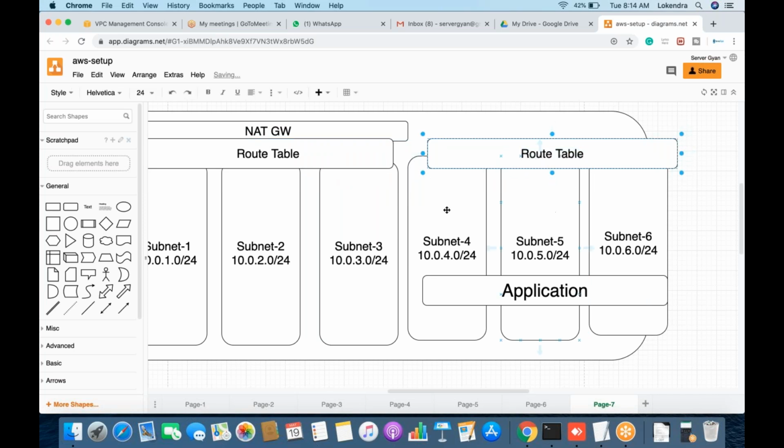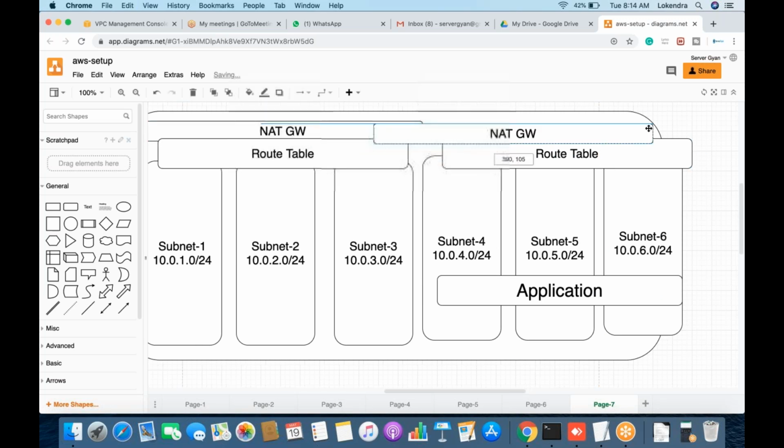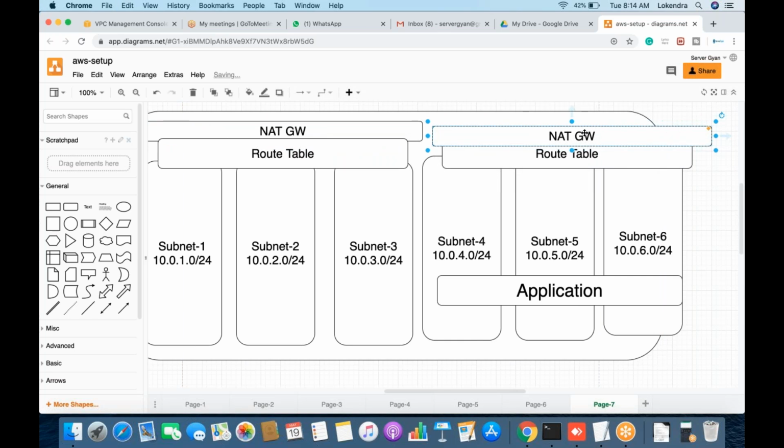So this is going to be the route table for these three subnets. These three subnets will be explicitly associated with this route table. Now, when we are talking about this route table, what type of gateway is associated with it? For example, you are going to associate an internet gateway. If we associate internet gateway here, then this will become a public subnet.